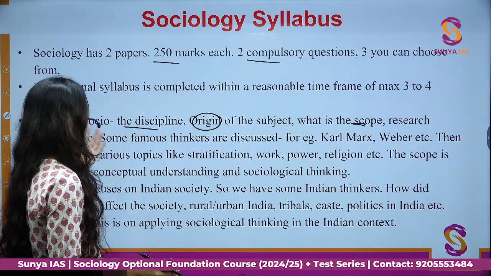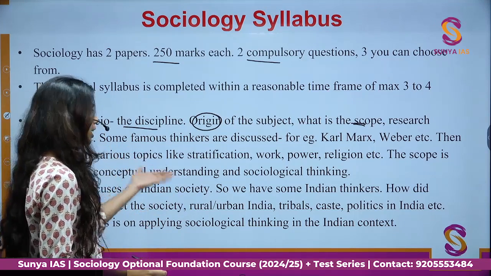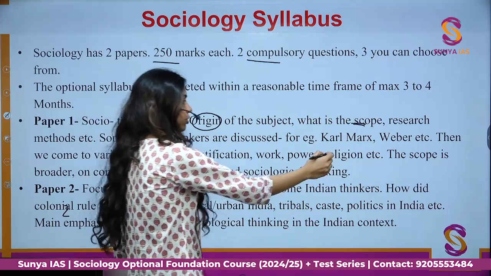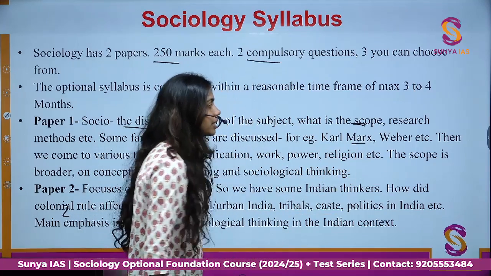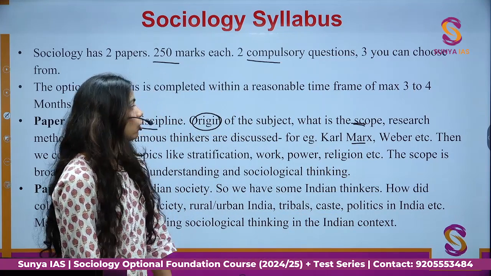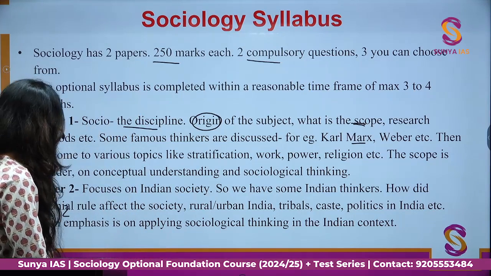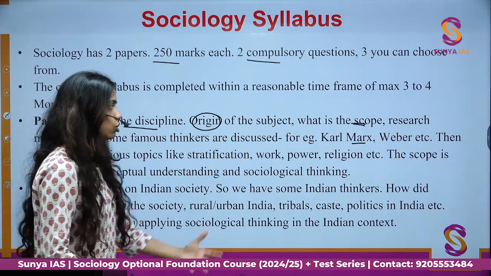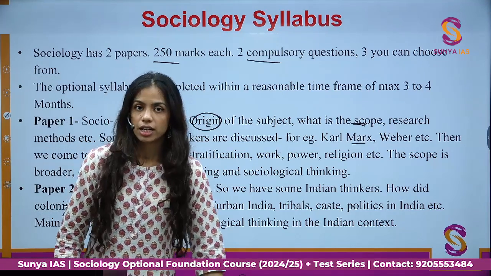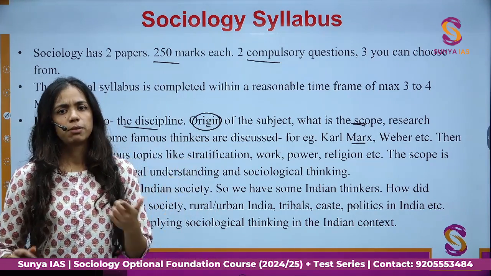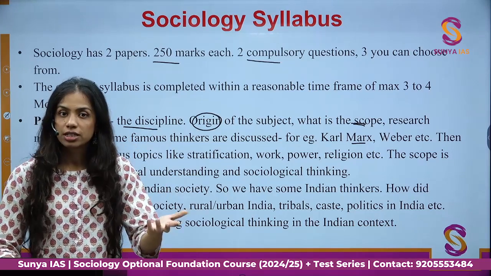Then paper 1, very important topic, the thinkers. We discuss Marx. Some of you might be knowing Marx already because Marx is a very famous thinker. We talk about Weber, we talk about a lot of other thinkers as well. Then we come to other topics of sociology. We talk about what is power. Power would include politics, power would include bureaucracy as well.